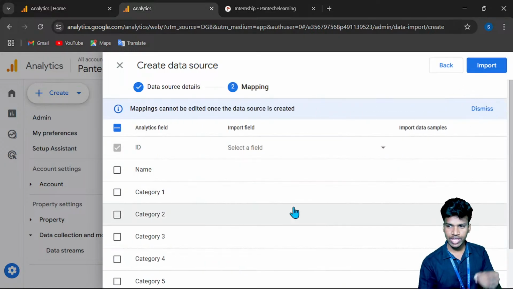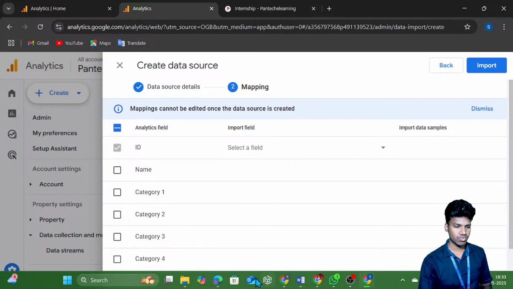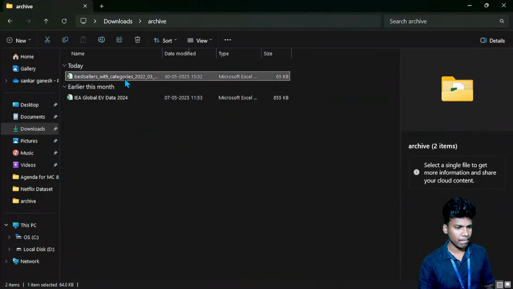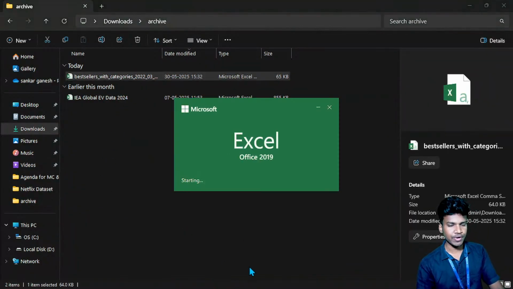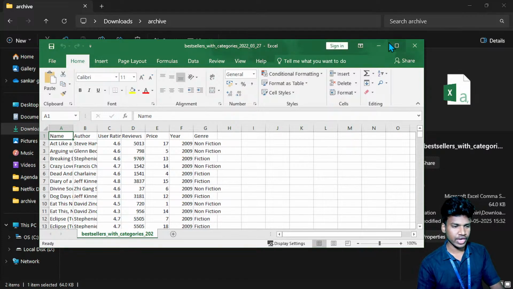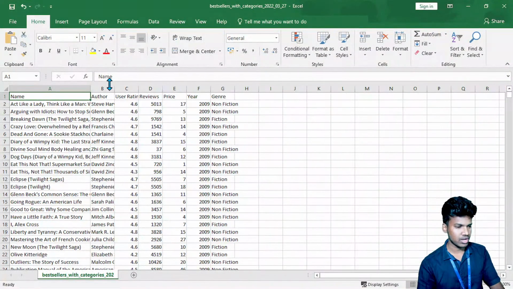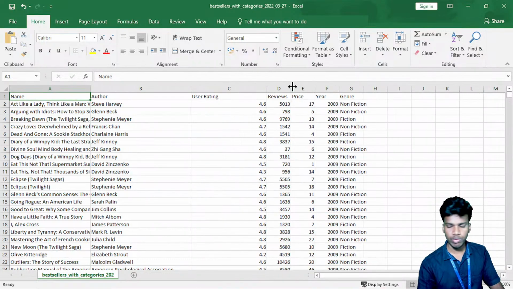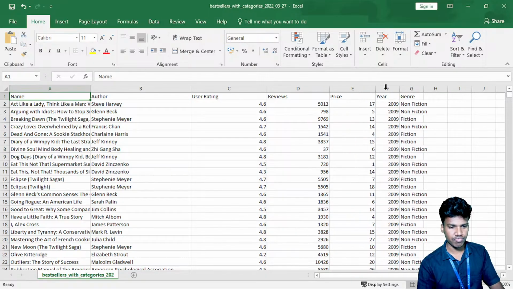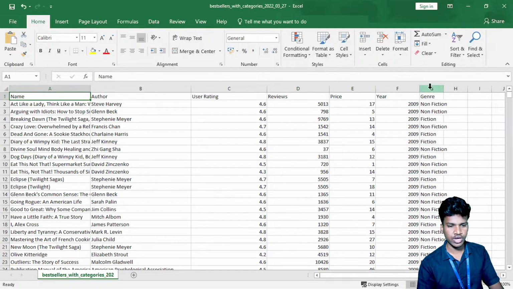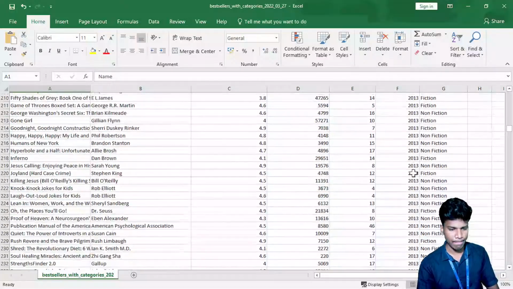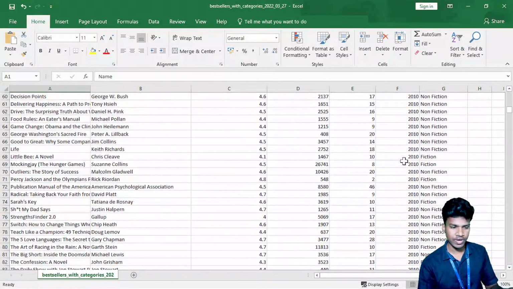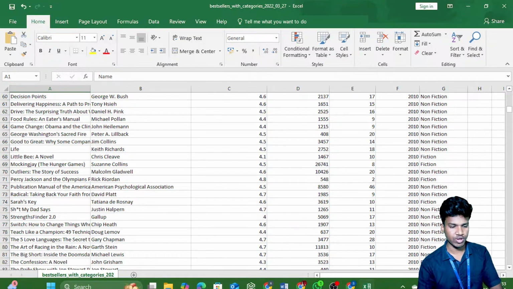Here we can classify the details, the fields. Let me show you the Excel file. This particular CSV file has different columns, or fields: the name of the book, the author of the book, the user rating out of 5, the reviews, meaning how many people gave reviews, the price of each book, the year it was released, and the genre, whether it is fiction or non-fiction. So field wise we can classify it and analyze it in the tool.